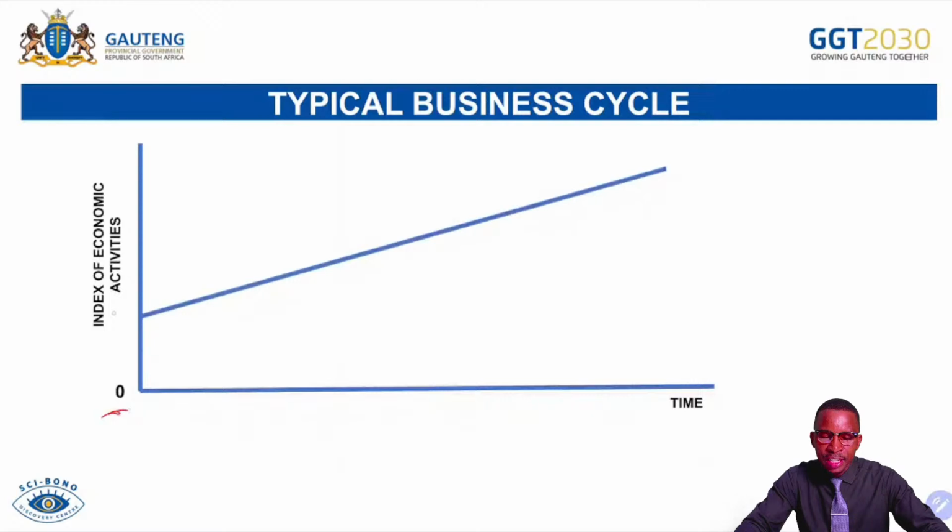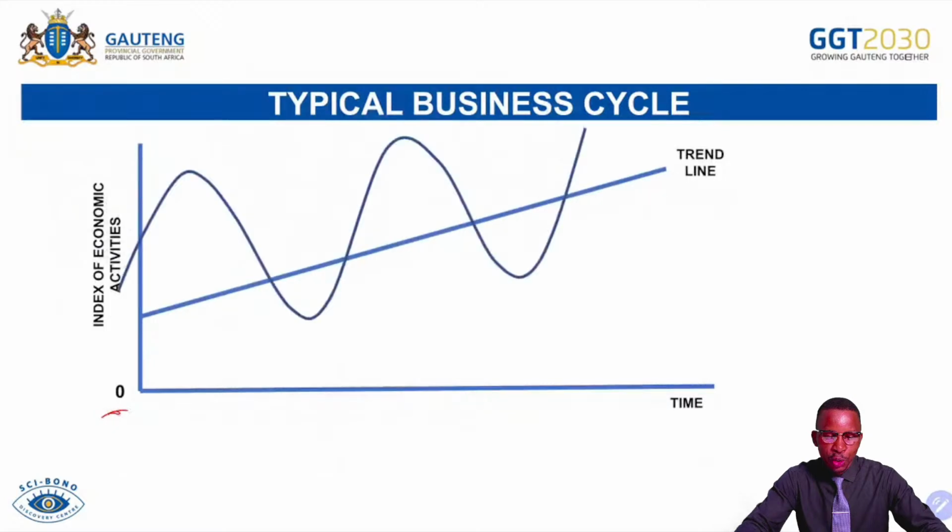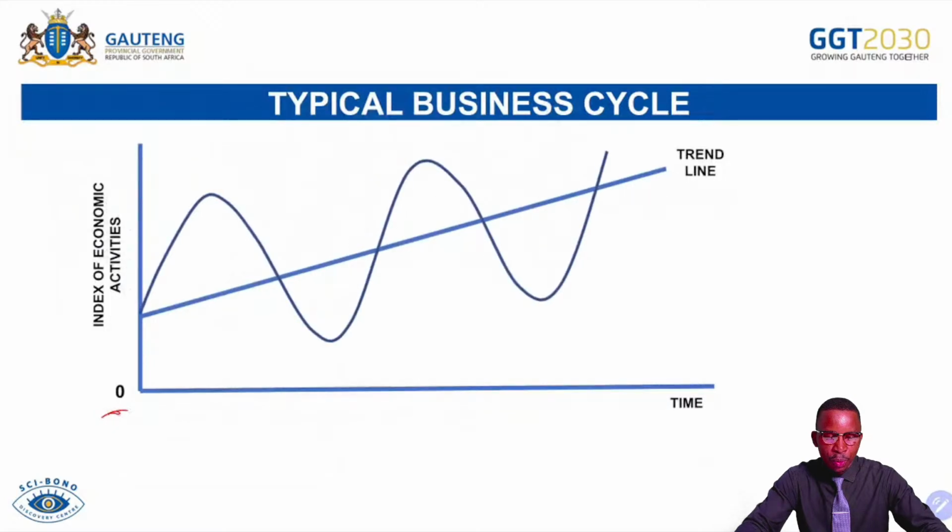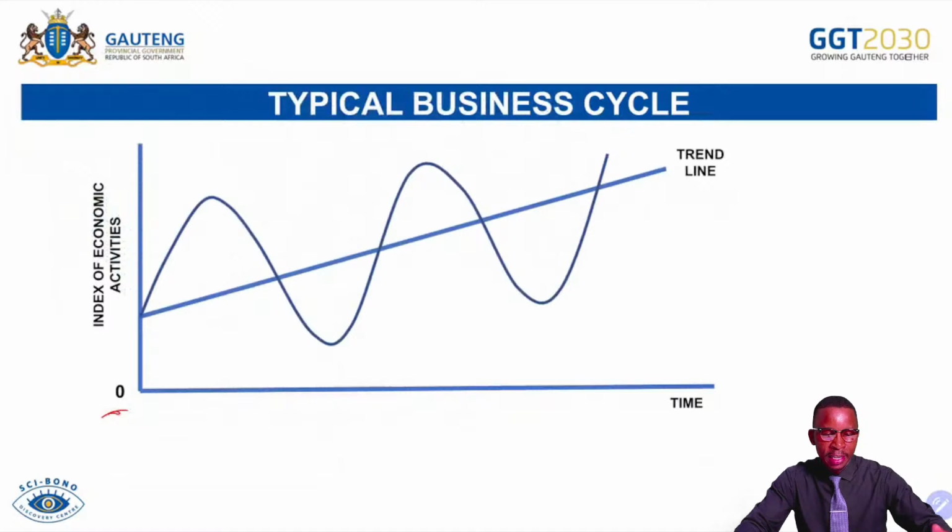So this is the trend line, which is the line that shows where the economy is heading, or the direction of economic activities. Now you can see these are the upswings and downswings of economic activities, which is regarded to be a business cycle: the expansion and the contraction, the increase and decrease of economic activities. We will be explaining to you all of these phases, the periods, turning points, etc.